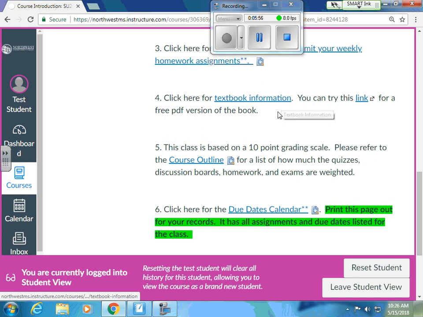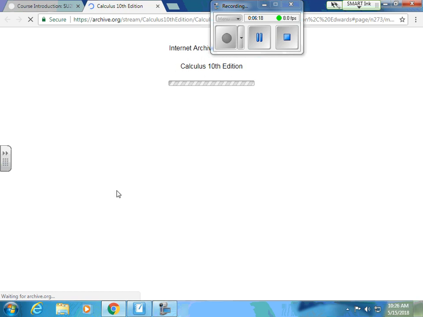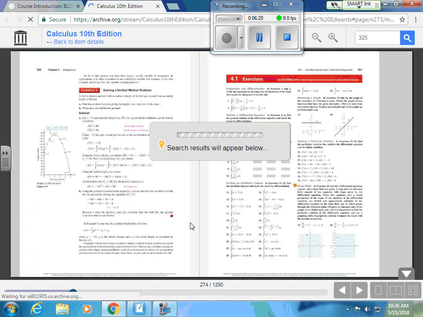Here's the textbook information. If you're a Northwest student, you should already have the textbook, but some of you are not Northwest students and you may have used a different textbook for calculus, and I know that those textbooks are super, super, super expensive. So here's a link that I posted. I don't know how long it will work, but hopefully it will work for you. This is a free PDF version of the book. I don't want anybody spending hundreds of dollars on this calculus book if you're just taking Calculus 2 with me for just this one semester.